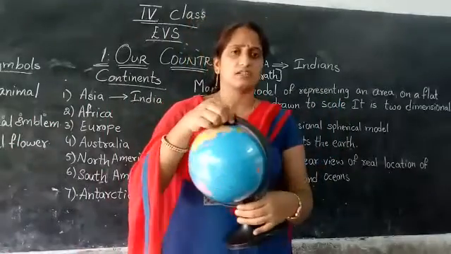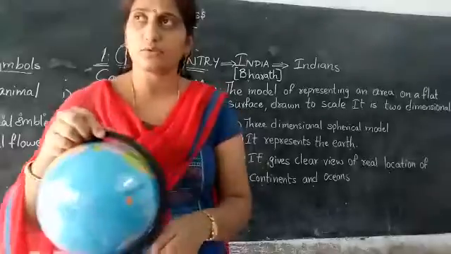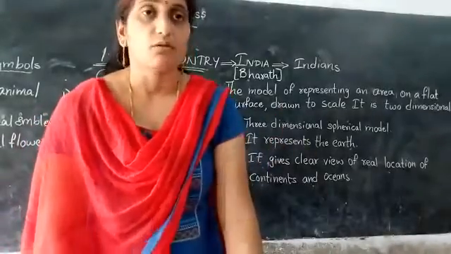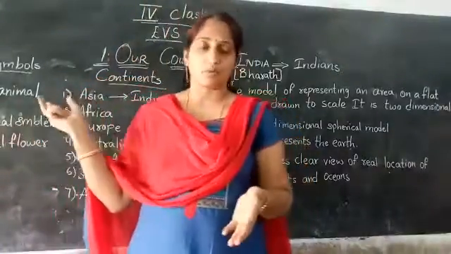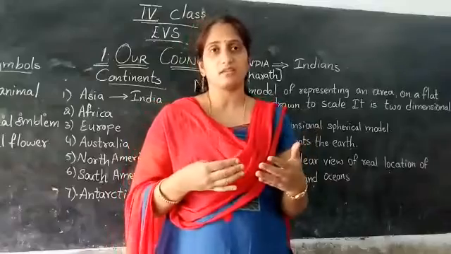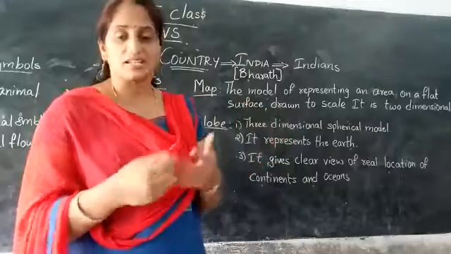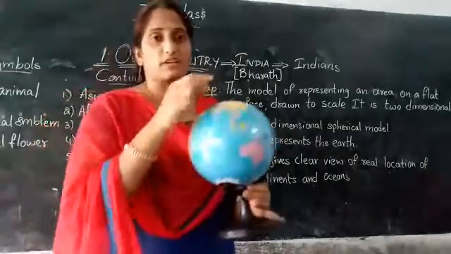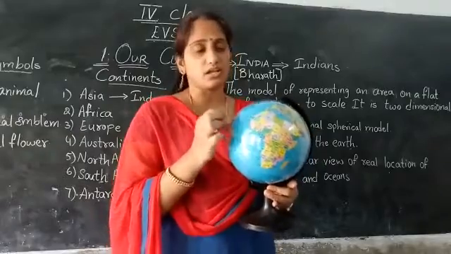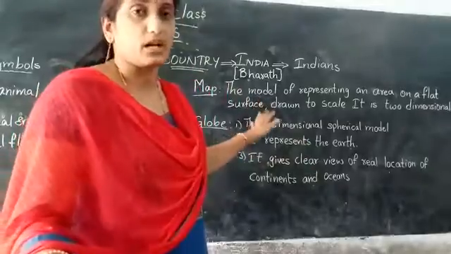But we can't show all details on a globe. So we can use our map. A map is portable. We can roll it, we can fold it and we can take it along with us. But a globe, we can't take a globe somewhere, or identify all the details in a globe. Okay, that is the difference between a map and a globe.